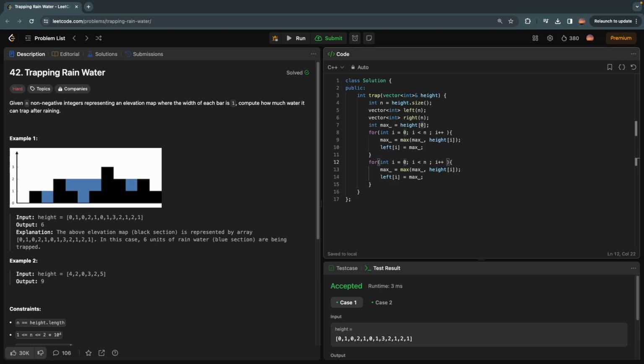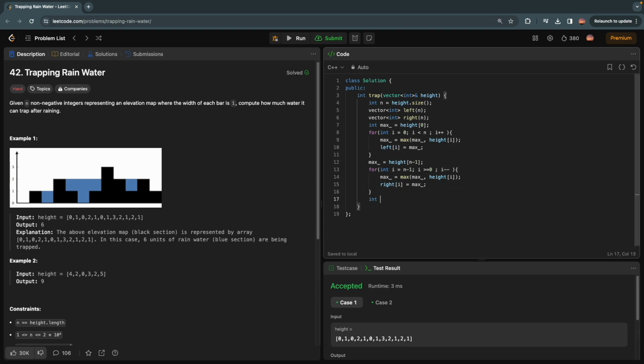We will start from n minus 1, go up till 0, decreasing at every step. Also, keep in mind that we have to reinitialize max to the last element. Okay, and also change this here to right.